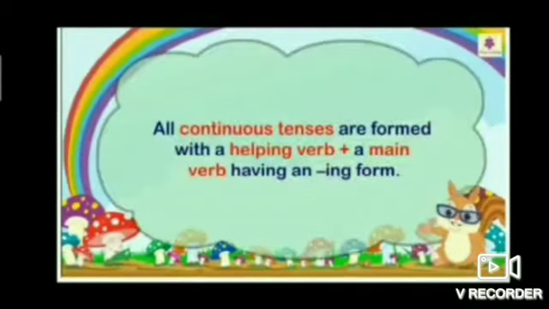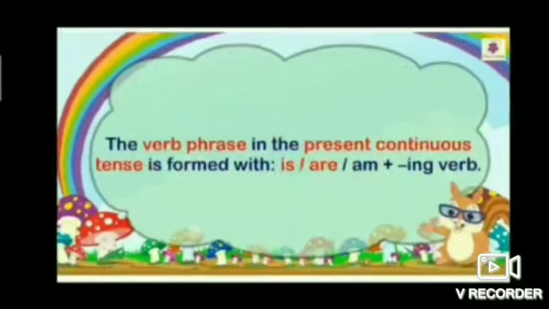All continuous tenses are formed with a helping verb plus a main verb having an ing form. Okay, students? The verb phrase in the present continuous tense is formed with is, are or am plus ing verb. Okay?